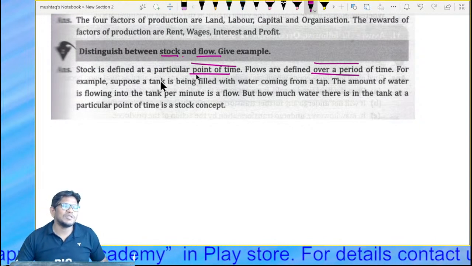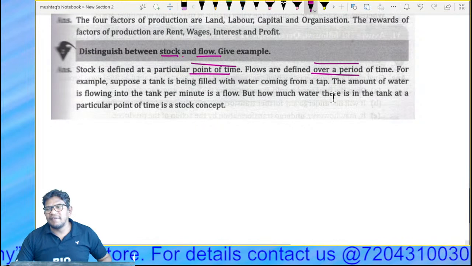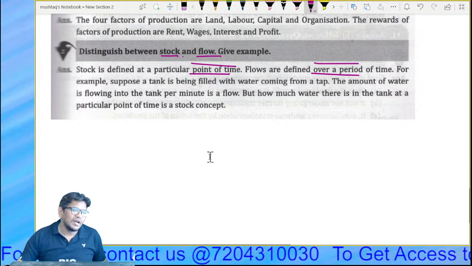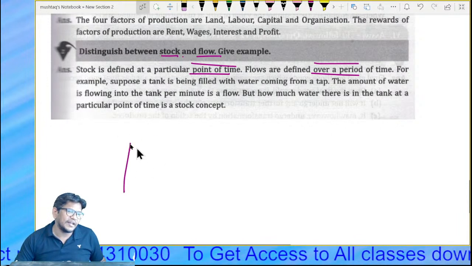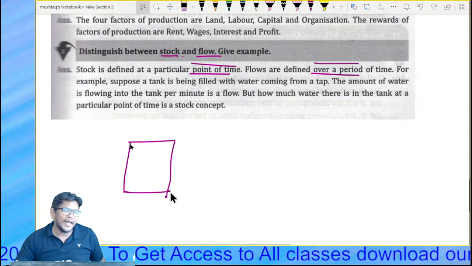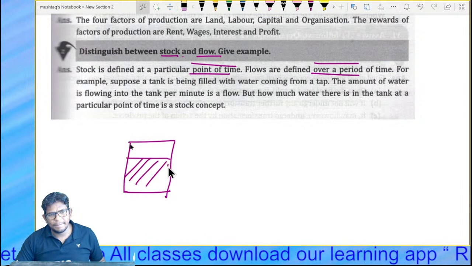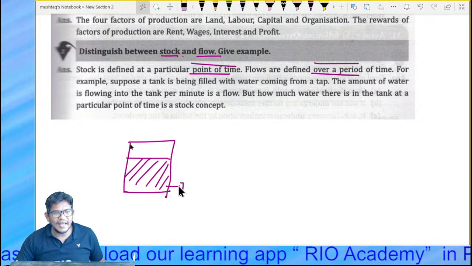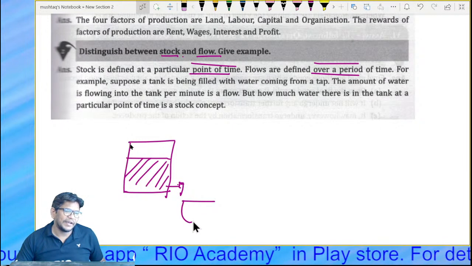For example, suppose there is a tank filled with water. It's the same question we have discussed while discussing the topic. Suppose a tank is being filled with water. There is a tap here, and we have a bucket here.